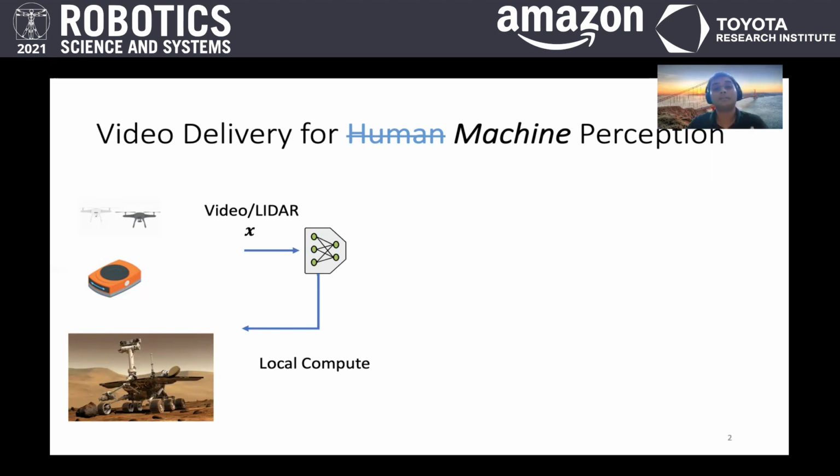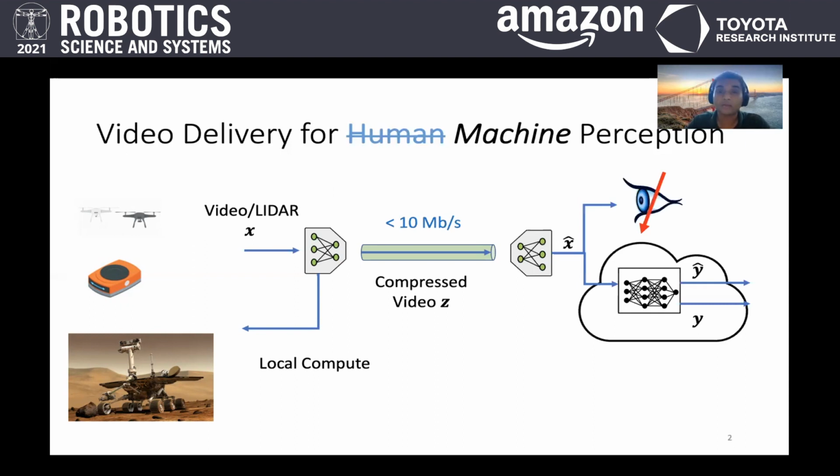But if they're uncertain or see a novel video scene, they might actually want to query an accurate, but at the same time compute and power intensive deep learning model at a remote server. So a natural question to ask is, how should they represent, encode, stream, and transmit this rich sensory data to minimize bandwidth, but at the same time maximize their remote sensing task accuracy?